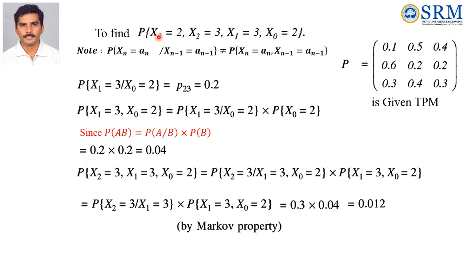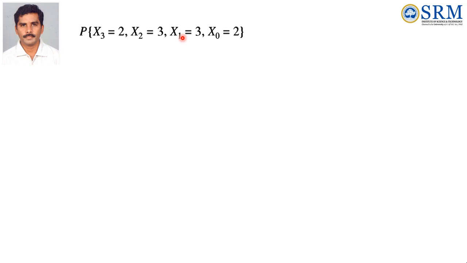So what is the next step? We can move to the fourth value. Now we can take the entire probability of x3 equal to 2, x2 equal to 3, x1 equal to 3, x0 equal to 2, using the same formula, the probability of A by B formula.